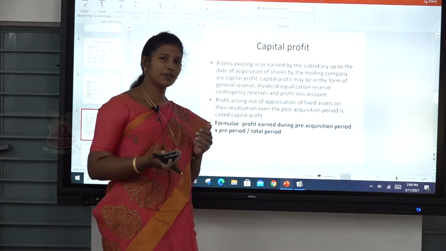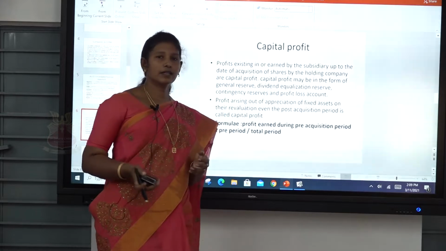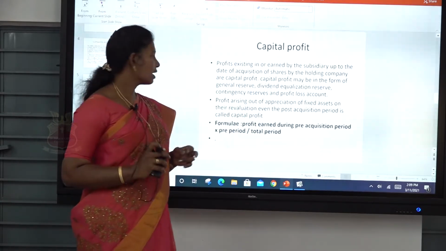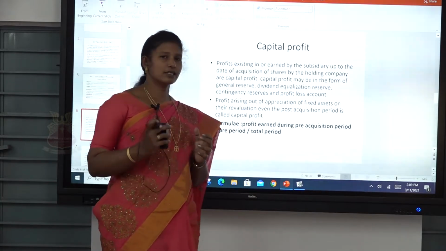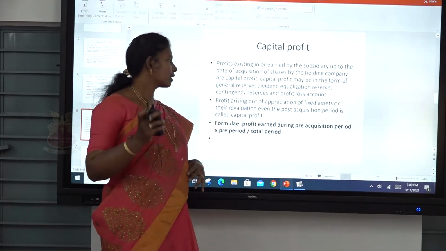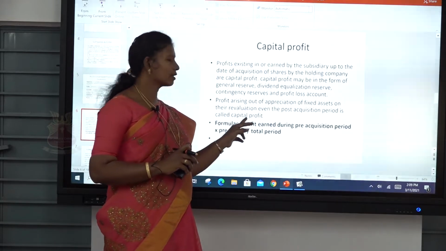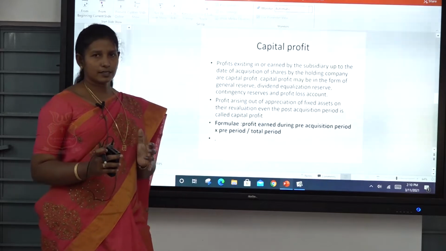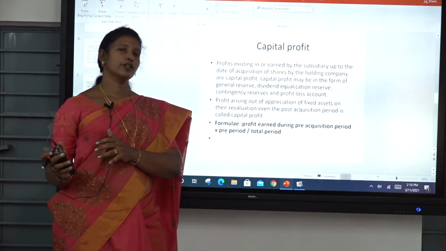And next one, profit arising out of appreciation of fixed assets on their revaluation, even in the post-acquisition period, is called capital profit. The pre-acquisition period gives capital profit and the post-acquisition period gives revenue profit.